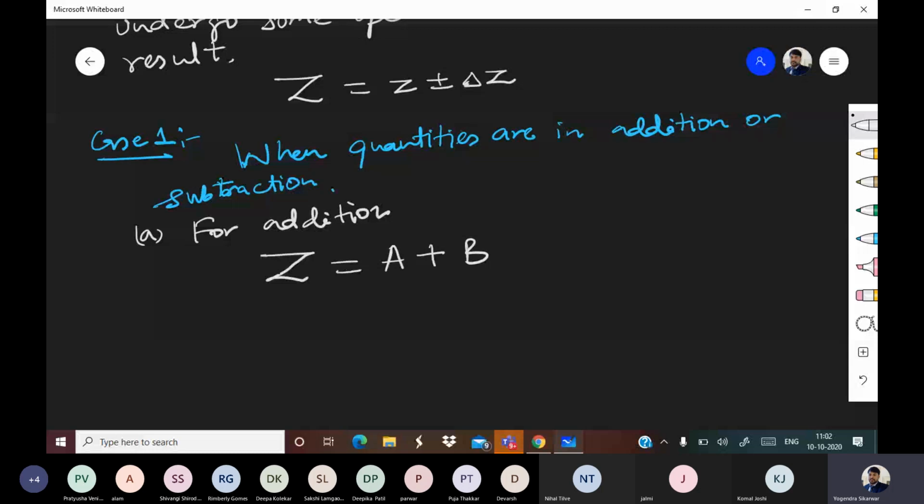Now what is Z? Z was small z plus minus delta Z. What was A? It was small a plus minus delta A. And what is B? It is small b plus minus delta B. Alright.